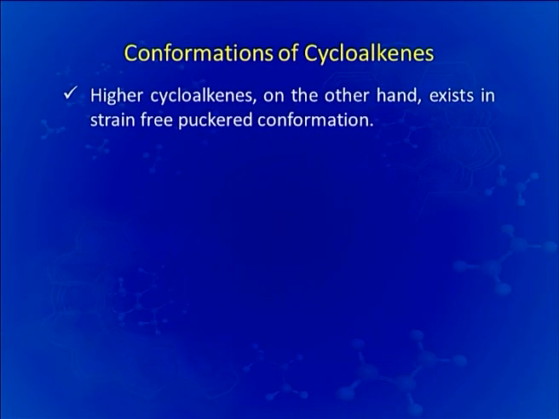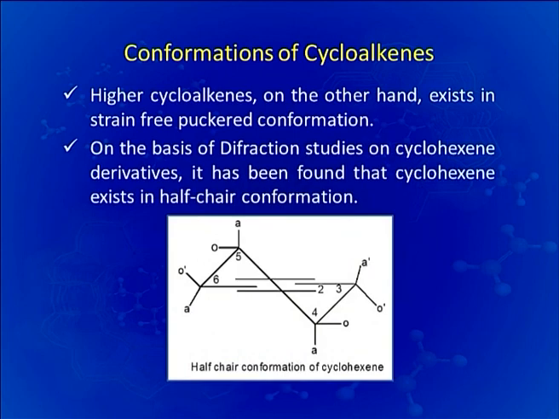Higher cycloalkenes, on the other hand, exist in strain-free puckered conformations, and on the basis of diffraction studies on cyclohexene, it has been found that cyclohexene exists in a half-chair conformation as shown in this figure.